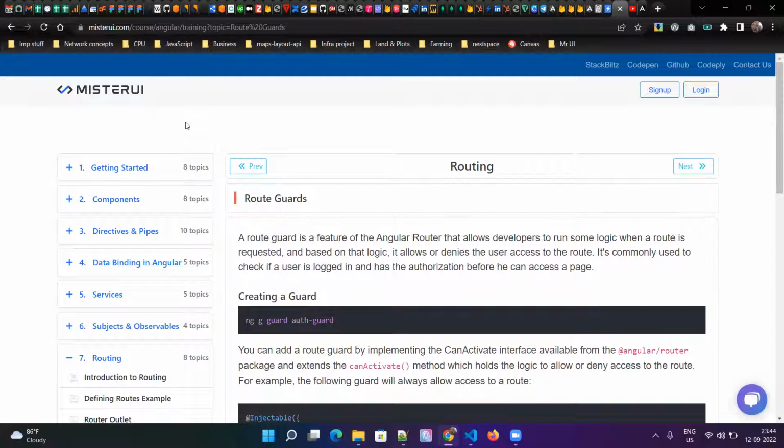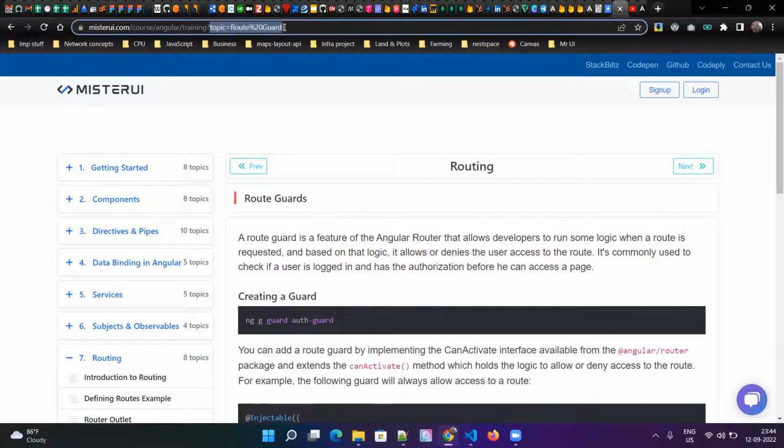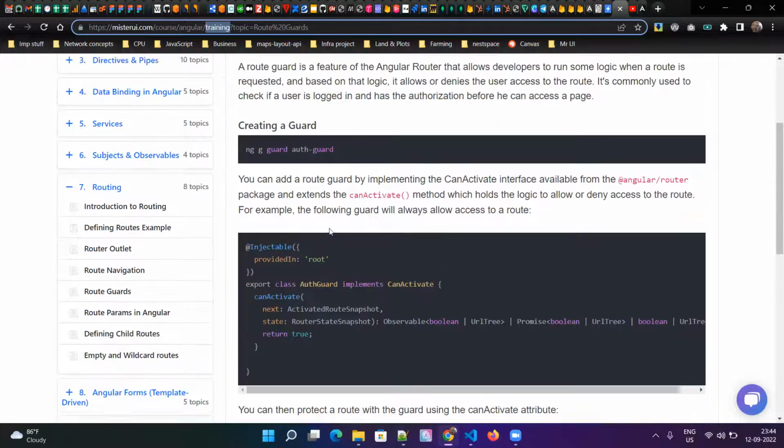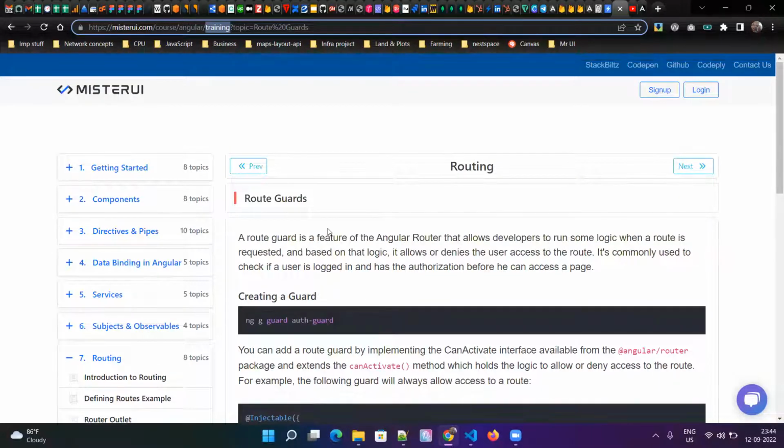So to restore, basically whenever you receive a query param or path param inside your component, then you have to call your backend service to get data for that ID or for that query param, and then just render it in your application. Okay, that is how you can restore the page.